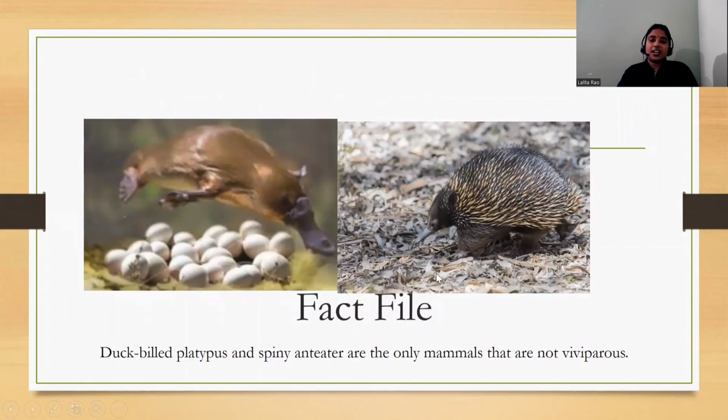You can see here the duck-billed platypus and spiny anteater. These are the only mammals that are not viviparous. All the other mammals are viviparous because they directly give birth to the young ones. But these are the only mammals which lay eggs and then give birth through their eggs.